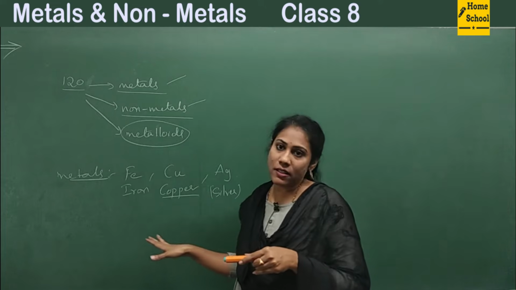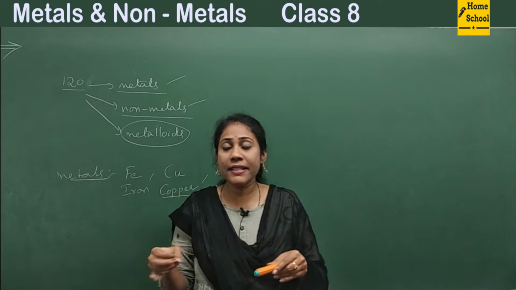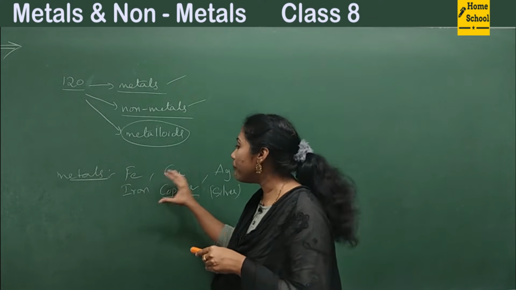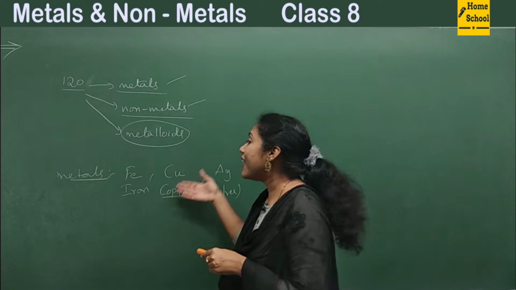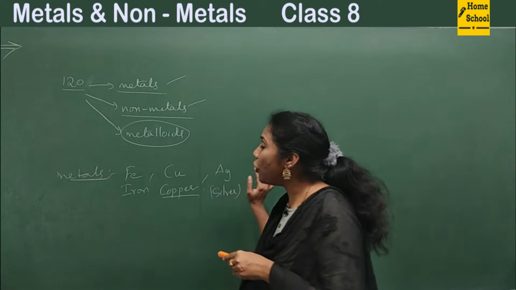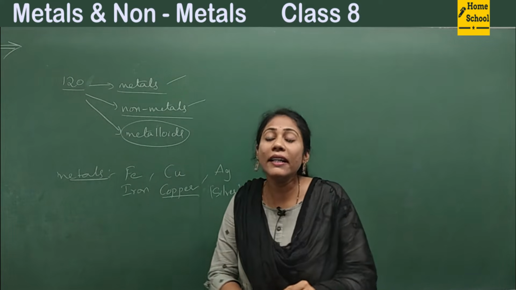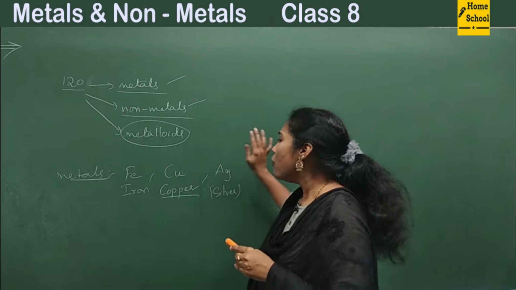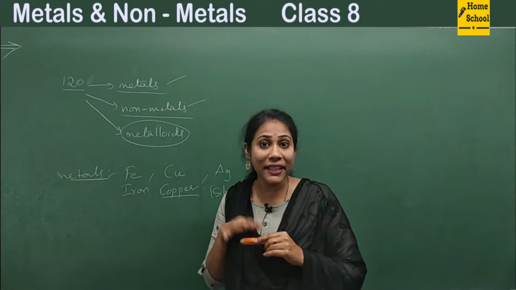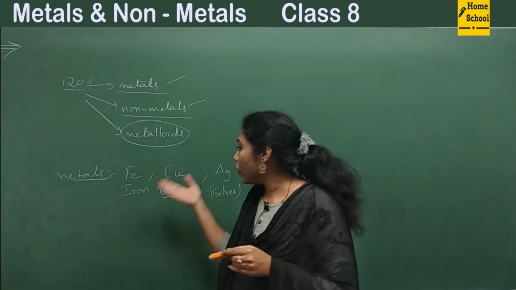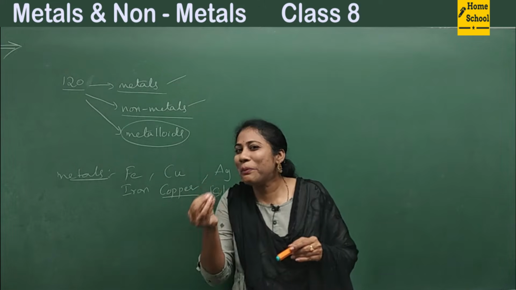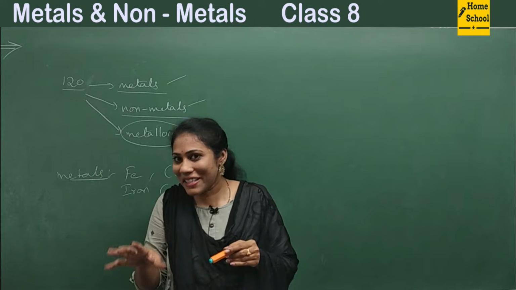There are many metals among the 120 elements. But I am just giving you famous examples of metals that we see around and that we use around. So iron, copper, Ag, all of them come under a category called metals. Can you tell me what is the common property? How do they look? All of them are shiny solids. Iron shines, copper shines, silver shines. So shine is one important character I can say for metals, isn't it?